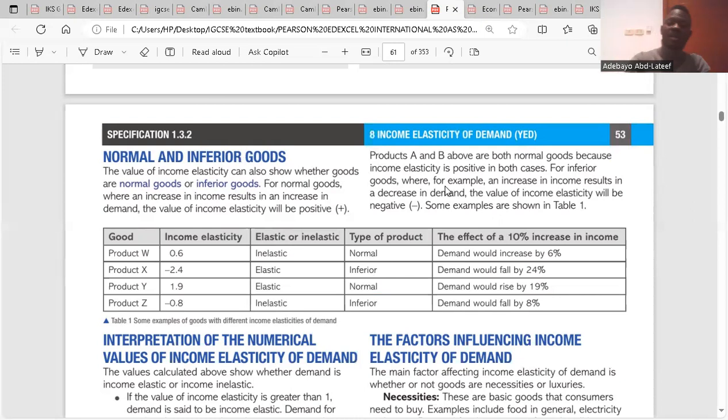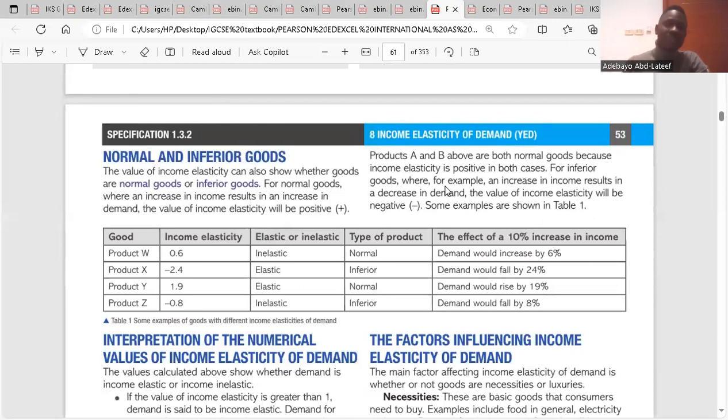So it means YED could be positive, elastic, normal, and it could be positive, inelastic. Do you get it? So if your YED is positive and it's less than 1, it means it is inelastic and a normal good.